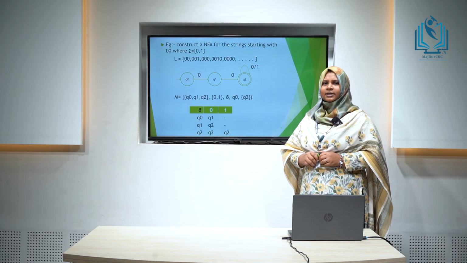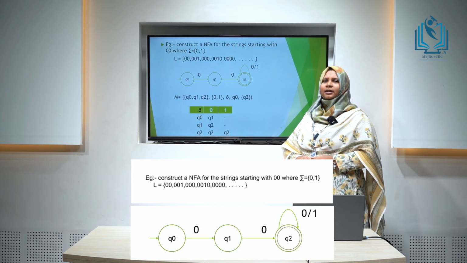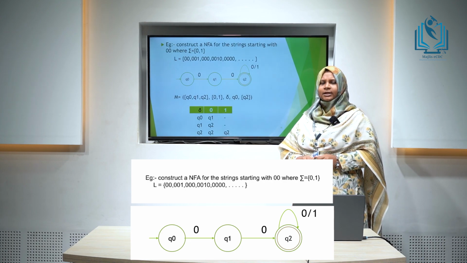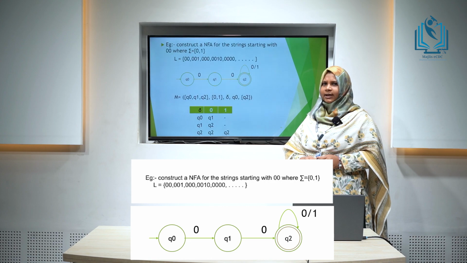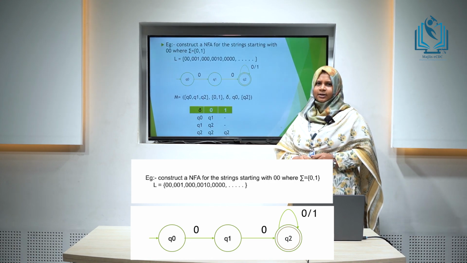The set of strings starting with 0, 0 where sigma is equal to 0 and 1. The set of strings of this language will be 0, 0, 0, 0, 1, 0, 0, 0, etc. Now constructing the NFA is much easier.